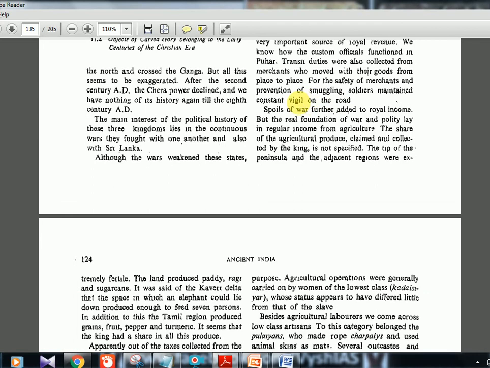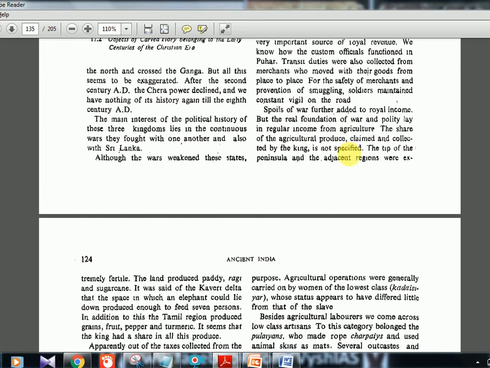Okay, vigil means alertness. Spoils of war further added to royal income, but the real foundation of war and polity lay in the regular income from agriculture. The share of the agricultural produce claimed and collected by the king is not specified. Okay, there is no measurement like 1/6 was collected, 50% was collected.